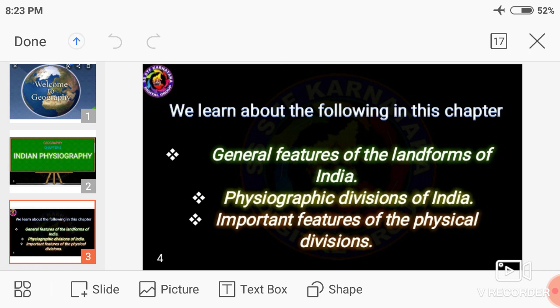In the previous class we discussed the physiographic divisions of India. On the basis of physiography, India can be broadly classified into four major divisions: the Northern Mountains, the Northern Great Plains, the Peninsular Plateau, and the Coastal Plains and Islands. We already discussed two of them, the Northern Mountains and the Northern Great Plains.